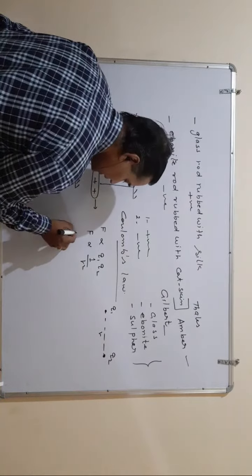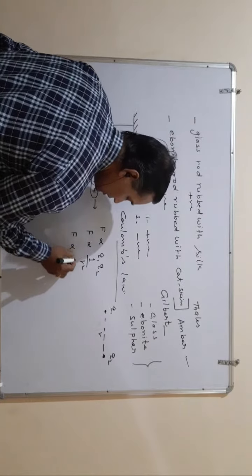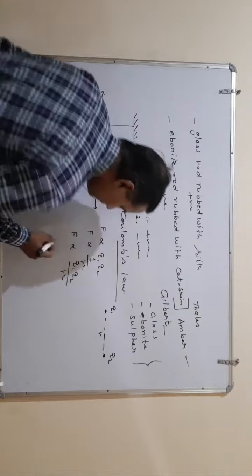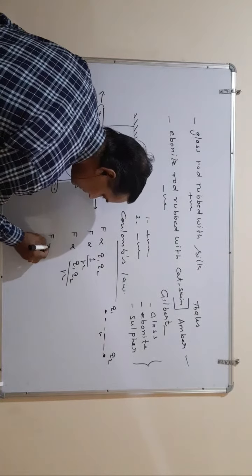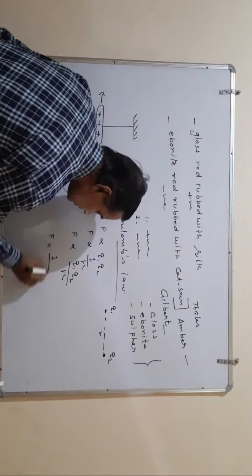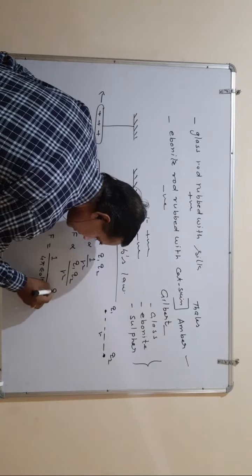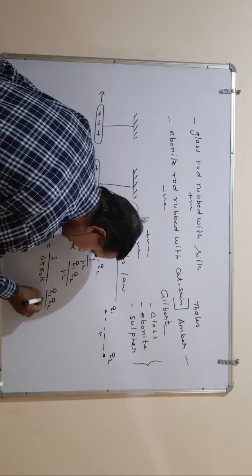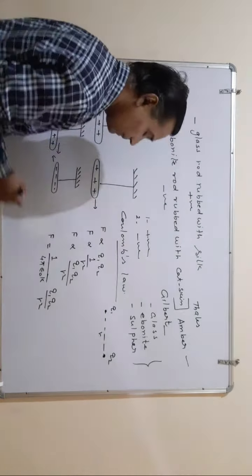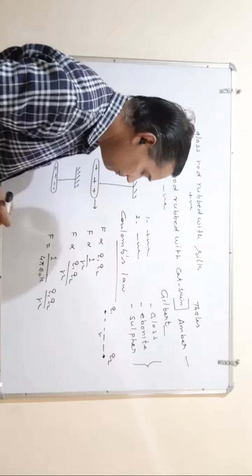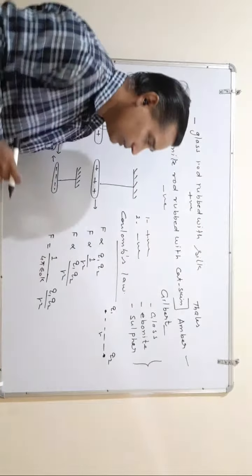When you combine these rules, it gives a new form: F becomes 1 upon 4 pi epsilon naught times k q1 q2 upon r square. Here k is the dielectric constant that represents the medium present between the charges.